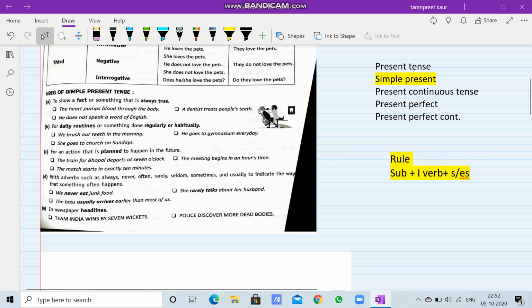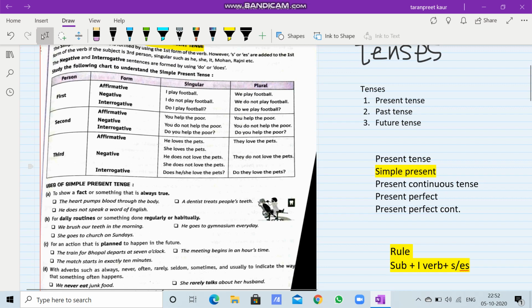Okay. Now let us take some examples here. It will be more clear when you take the examples. Suppose if I say, I play football, right? Then you help the poor. He loves the pets. Now I'll make it more clear to you if you look at this one. He. He is my subject here and it is singular. So I have used the first form of the verb, that is love, and along with that I have used s. So he loves the pets.